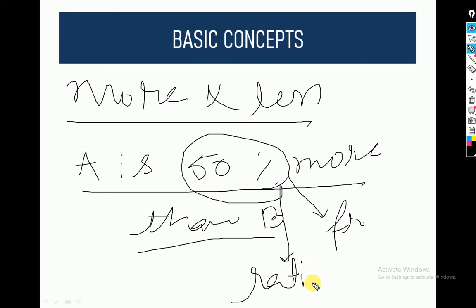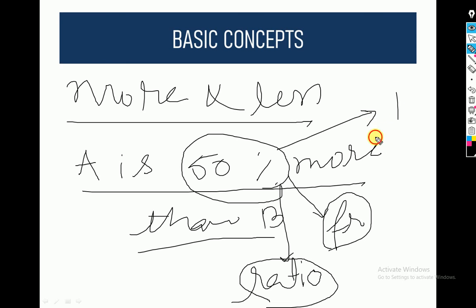But in order to represent it as a ratio, we first have to know the fractional value. I will not get into the gory details of ratio, so let's focus on fractions. We all know 50% is equal to 1 by 2.